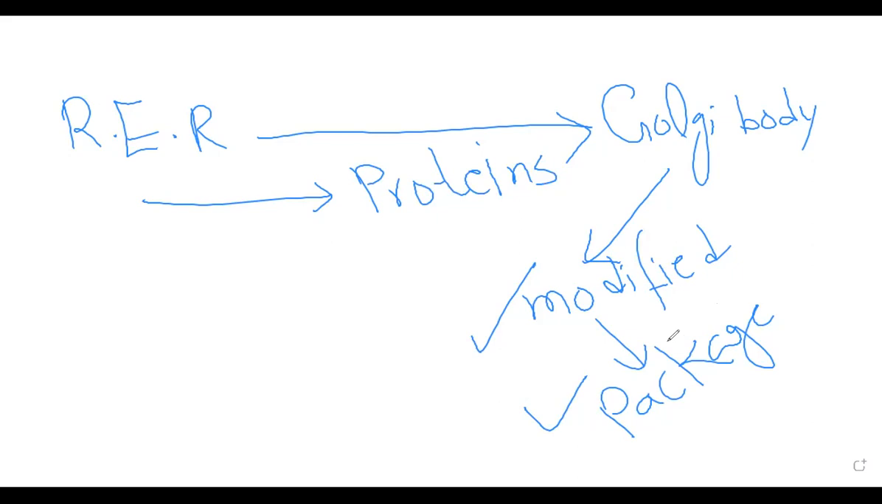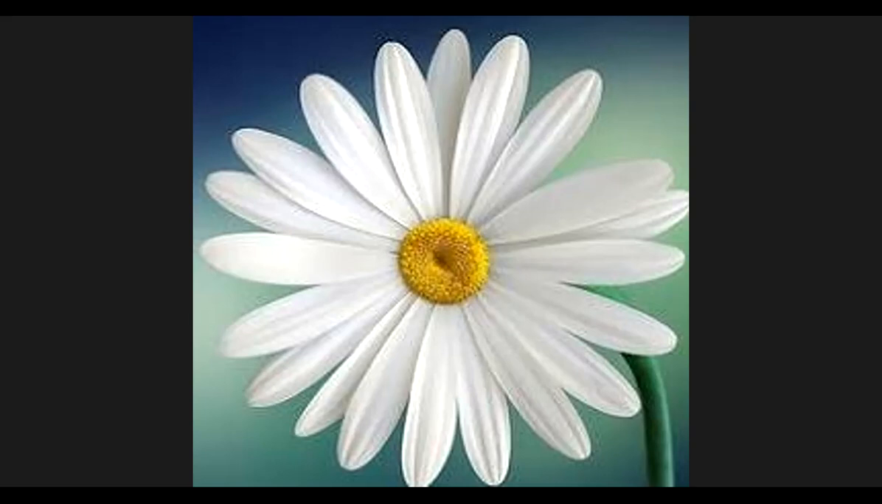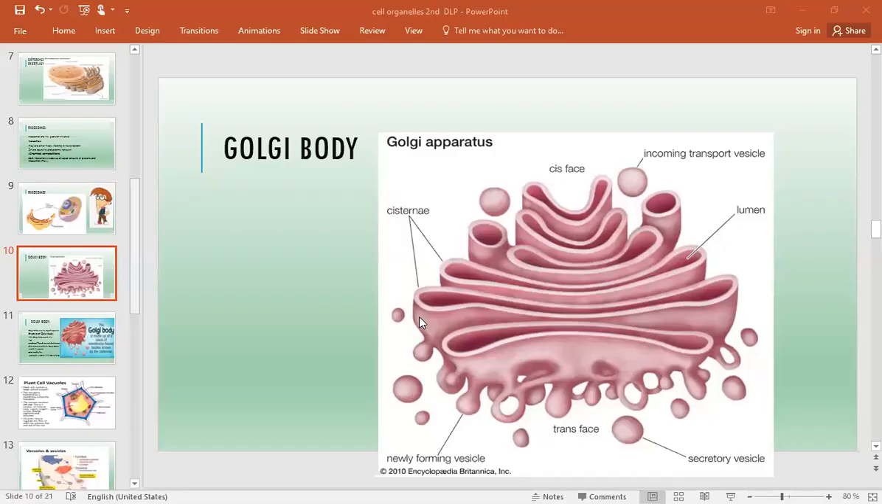They are packaged in the form of vesicles, and then transferred to any location within the cell where they are required. So that is what makes it act as a post office. That is a very important function. And the most important thing about the Golgi apparatus is its structure.